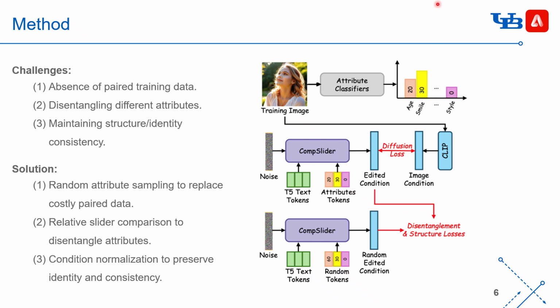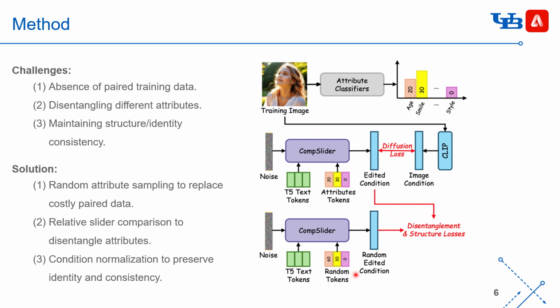The issue is that the single diffusion loss cannot make sure every attribute in the CompSlider will be disentangled. If we have paired data, such as the same person both young and old, or smiling and not smiling, it will be easy to disentangle these attributes, but we don't have that, so we choose to randomly sample some values.